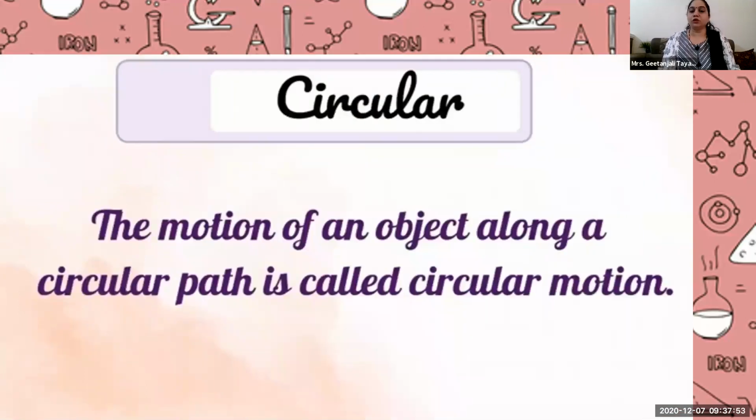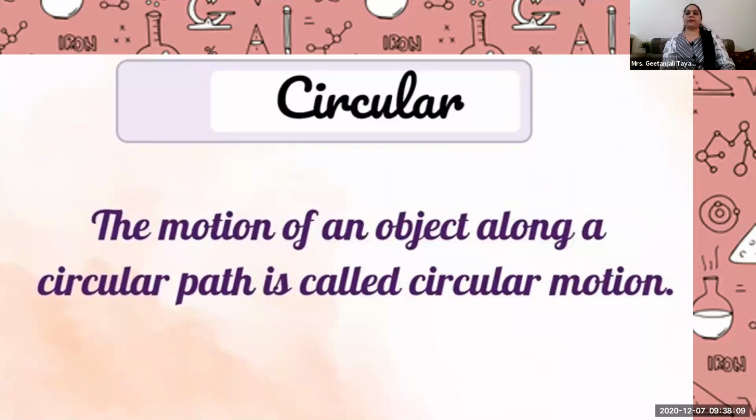Circular motion. The motion of an object along a circular path is called circular motion. Just now we saw the example, satellite moving around the earth. It is following the circular path. So the motion of the satellite comes under circular motion.